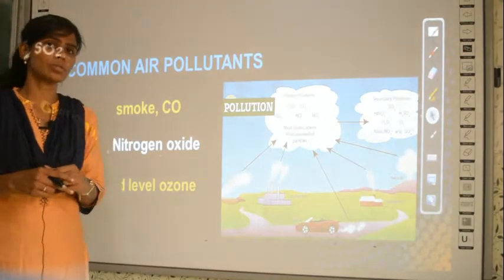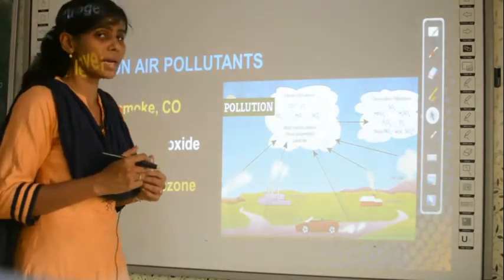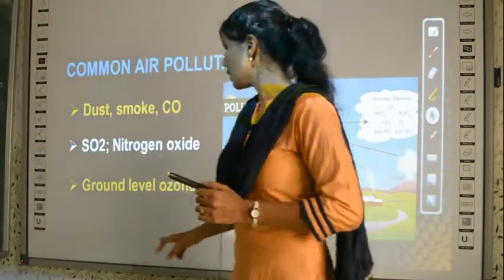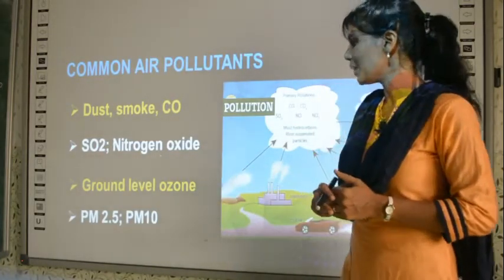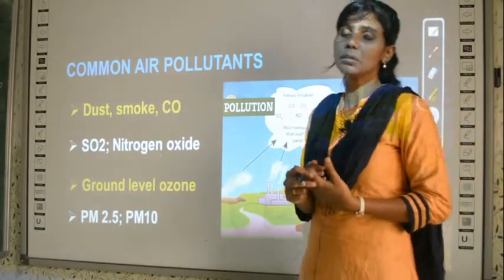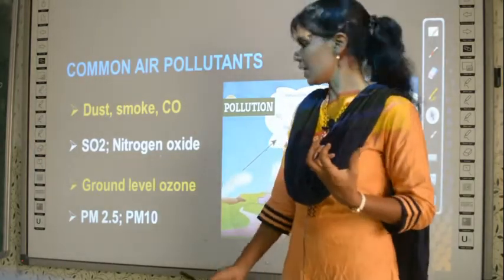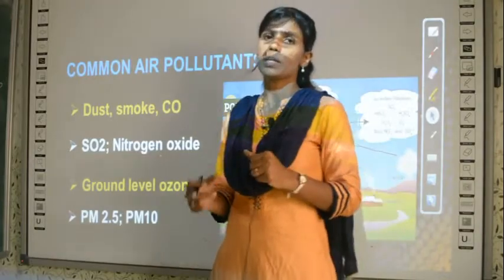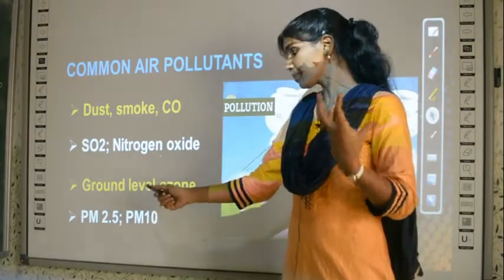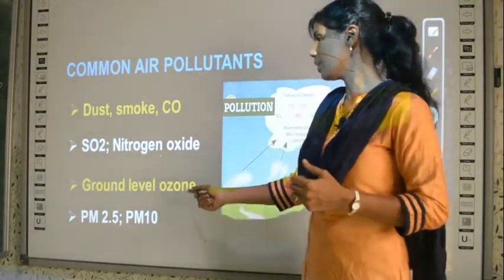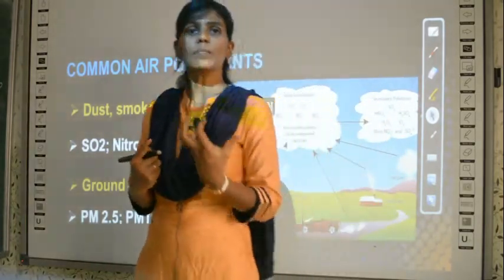What is this ground level ozone? The ozone layer which is immediately around the surface of the earth is described as ground level ozone. So that is also a gas which pollutes the environment. And PM 2.5 and PM 10. What are PM 2.5 and PM 10? It means particulate matter of 2.5 micrometer size or 10 micrometer in diameter. Particles which are very small, 2.5 micrometer or less than 10 micrometer in diameter, are called particulate matter, which is considered an air pollutant.